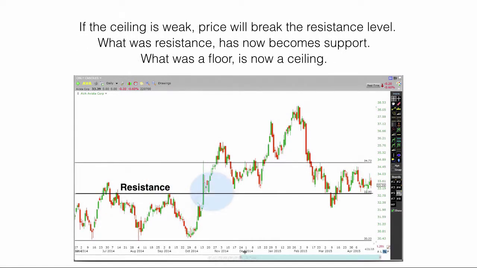If the ceiling is weak, price will break the resistance level. What was resistance now becomes support. What was a floor is now a ceiling.